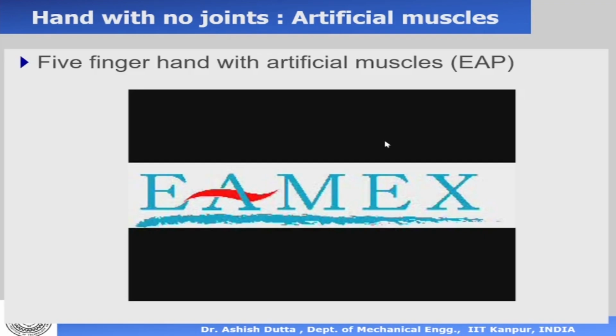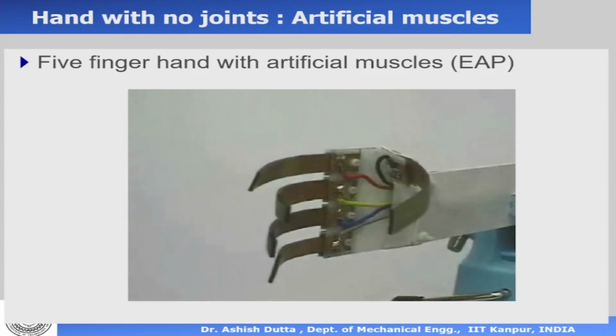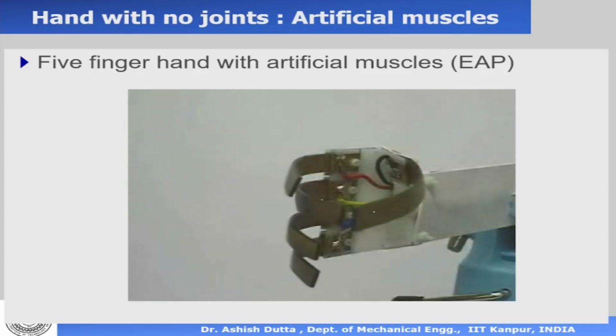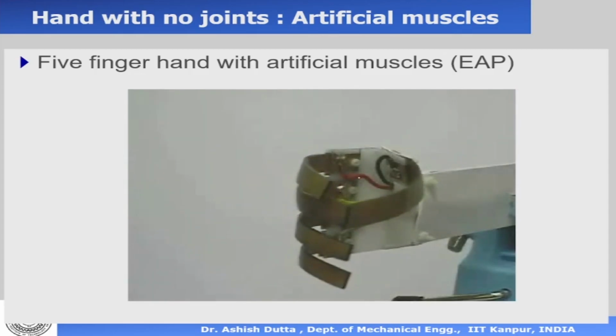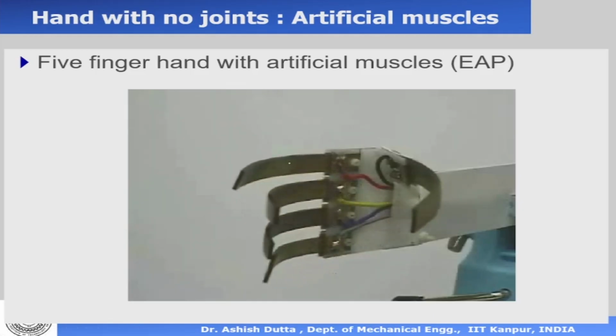Then I talked about artificial muscle. So this is an artificial muscle or a smart actuator. Now this is a robotic hand which does not have linkages and motors like a conventional robot, right? But yet it can close and open. Now how does it do that? These materials are made up of what we call smart actuators.